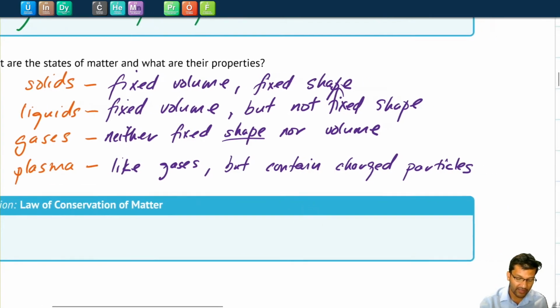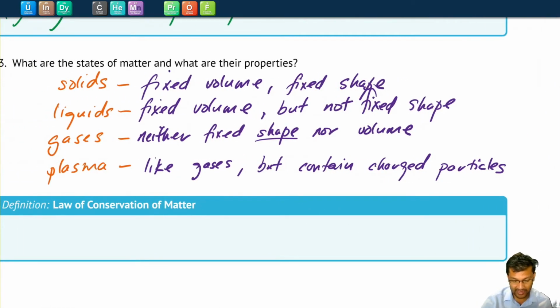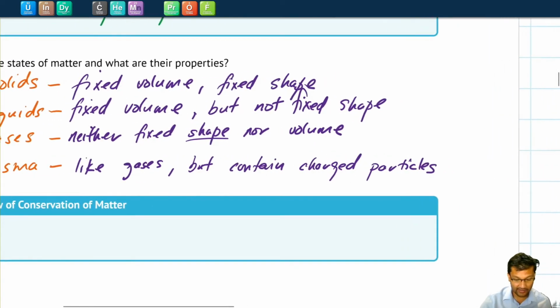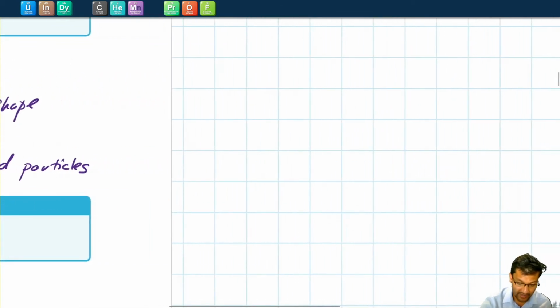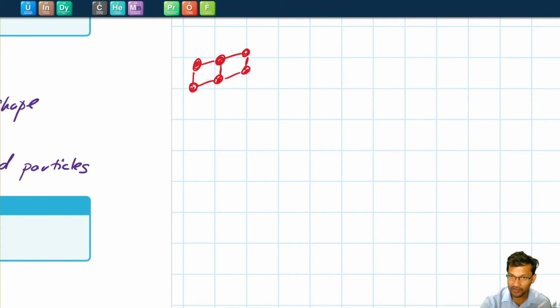Now, there are reasons why these solids, liquids, gases, and plasma behave the way that they do. We're going to ignore plasma for now and just focus on solids, liquids, and gases. We said that solids have fixed volume and fixed shape. That's because the molecules are often bonded to each other, and we're going to look at this later on in the semester. So because they're strongly bonded to each other, it's difficult to break those bonds and change the shape. It's also difficult to push them in any closer to change the volume or to pull them apart.